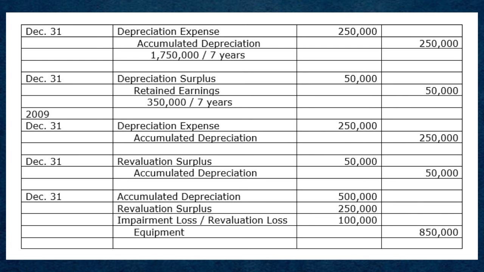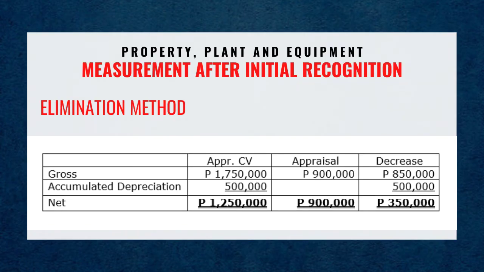2009, December 31st, debit accumulated depreciation 500,000 pesos, debit revaluation surplus 250,000 pesos, debit impairment loss or revaluation loss 100,000 pesos, credit equipment 850,000 pesos. Gross amount appraised CV: 1,750,000 pesos, appraisal 900,000 pesos, decrease 850,000 pesos.